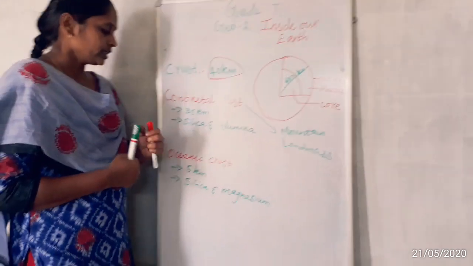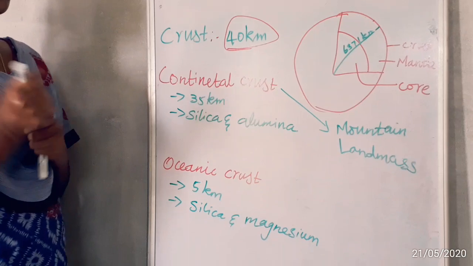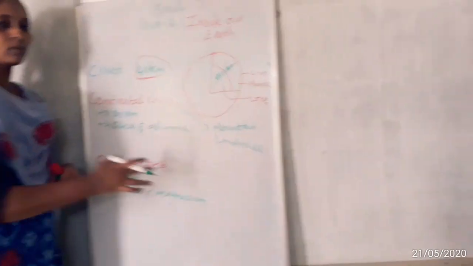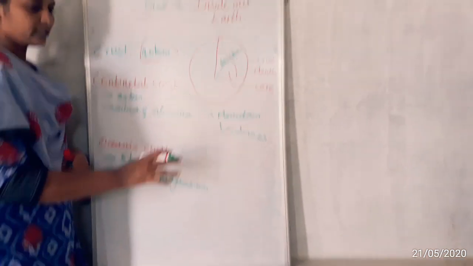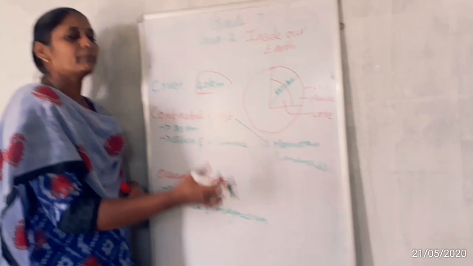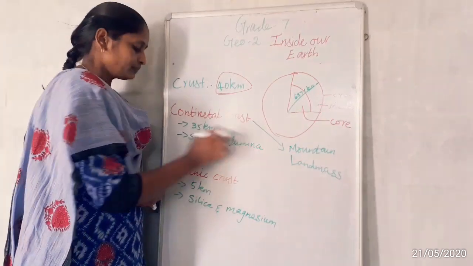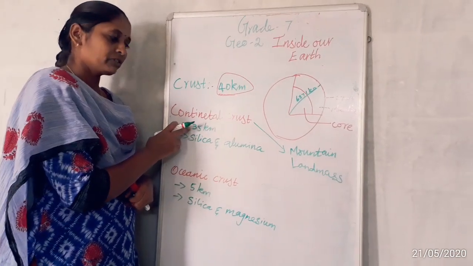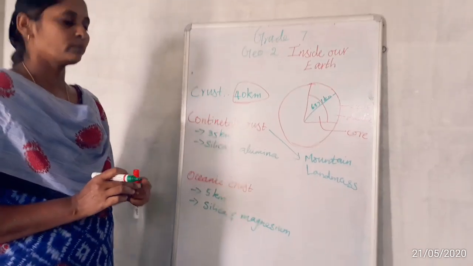Okay, so continental crust. The depth of continental crust is 35 km. In this continental crust alone, we have mountains, landmasses and buildings, everything present. The agricultural land or non-agricultural land, the buildings, the roads, airports, everything is present in the continental crust region alone. So the depth of the continental crust is 35 km.